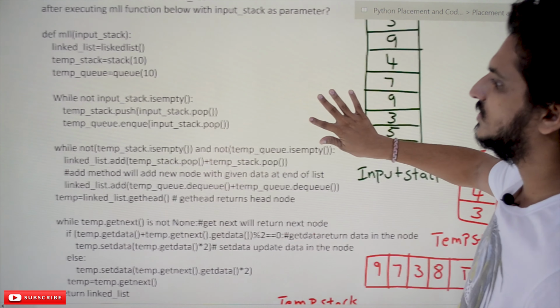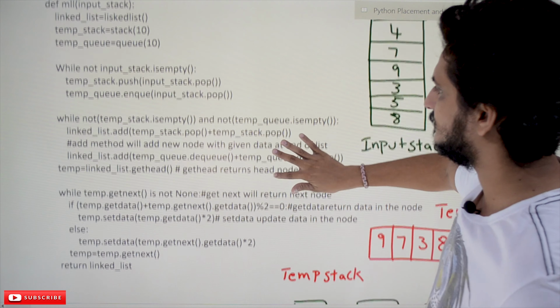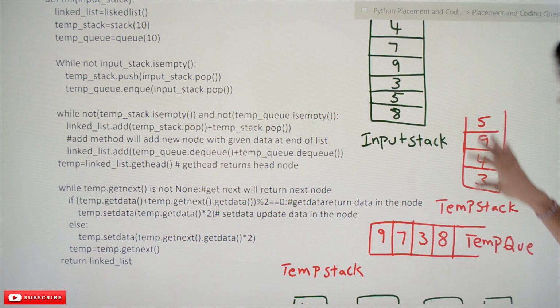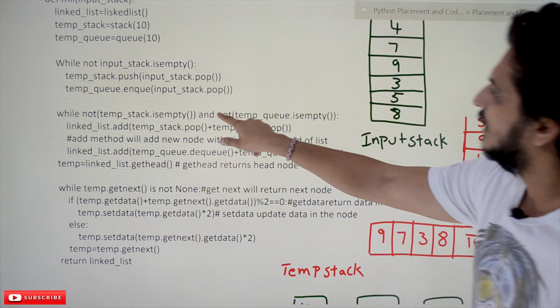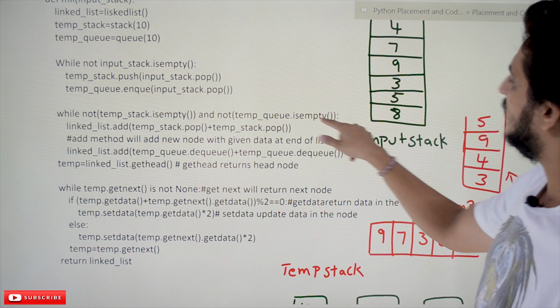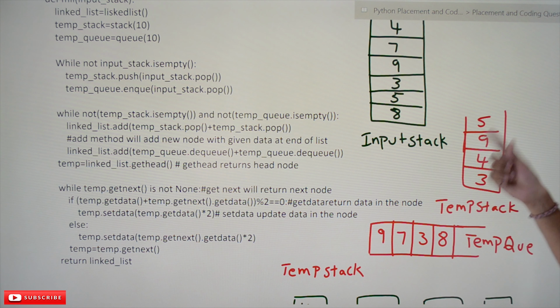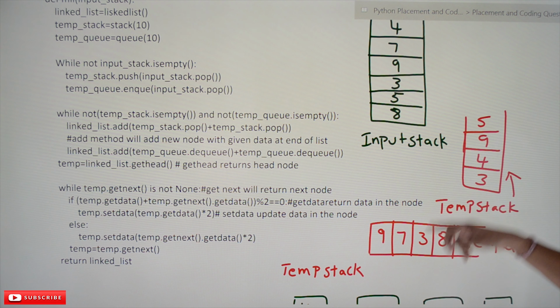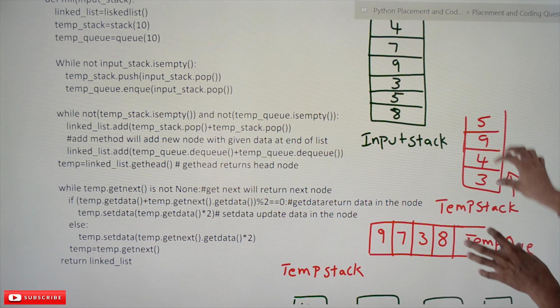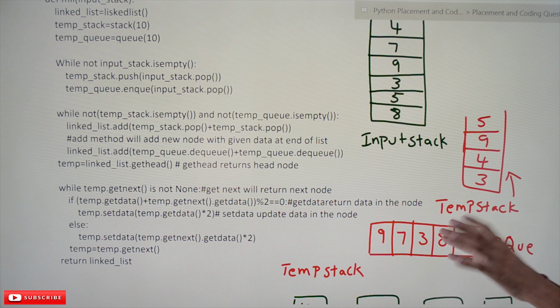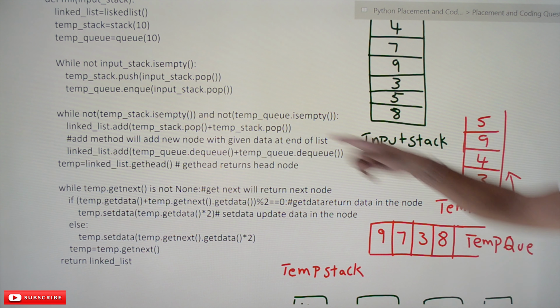What is the next while loop condition saying? While not temp_stack.is_empty() and not temp_queue.is_empty(), if they are not empty, they are trying to loop on the stack and the queue. Until these are empty; if any one is empty, stop. That is what they are trying to do in this loop.